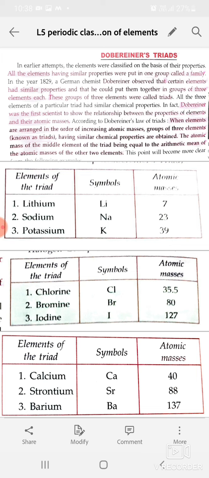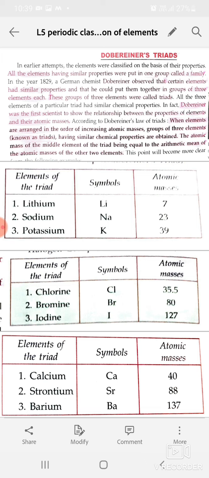In the year 1829, a German chemist, Dobereiner, observed that certain elements had similar properties and that he could put them together in groups of three elements each. These groups of three elements were called triads. All the three elements of a particular triad had similar chemical properties. In fact, Dobereiner was the first scientist to show the relationship between the properties of elements and their atomic masses.